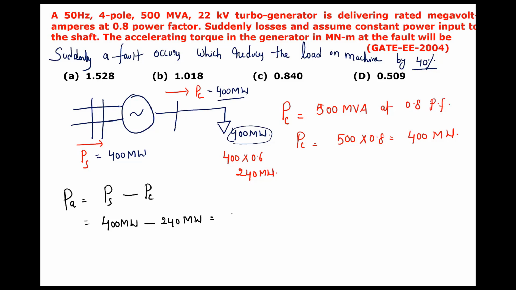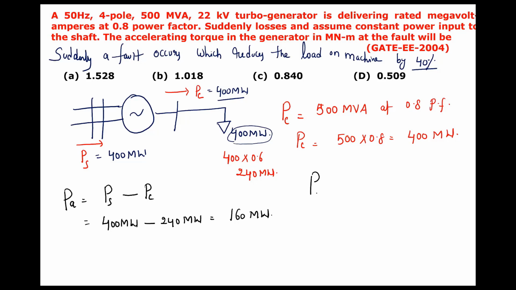So this 160 megawatt of power is accelerating your rotor. This is the accelerating power, that is shaft power minus electrical output of the generator.